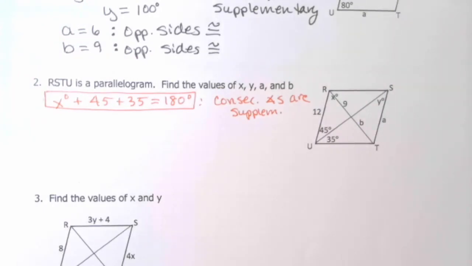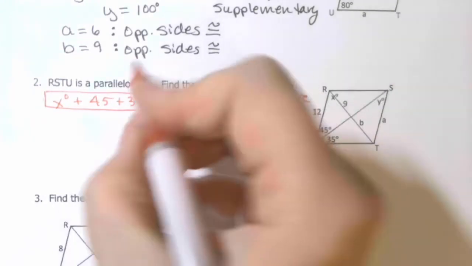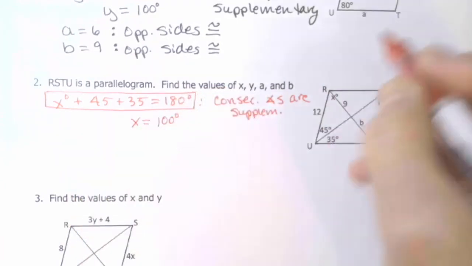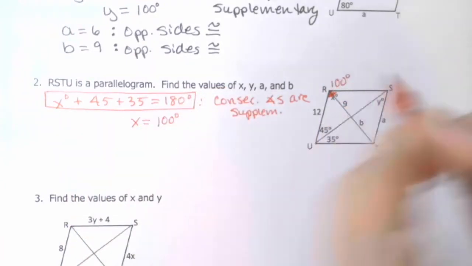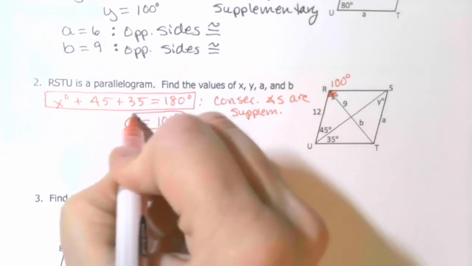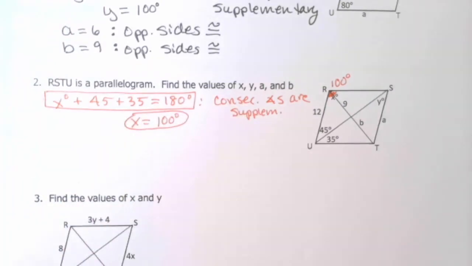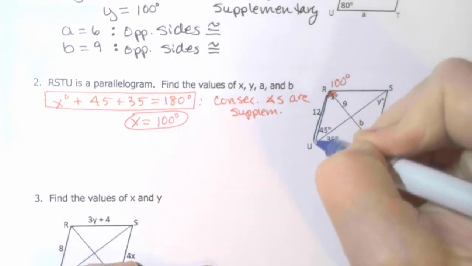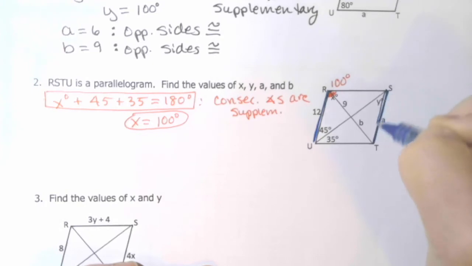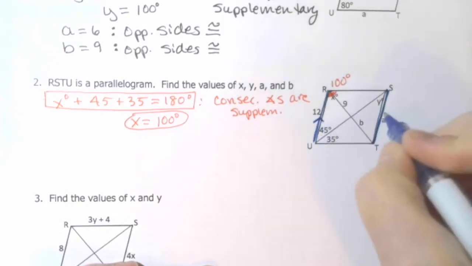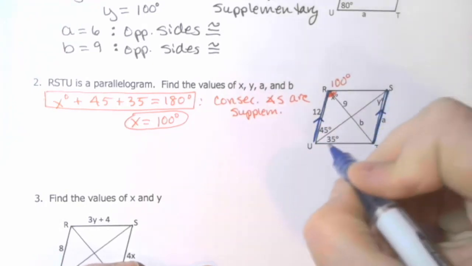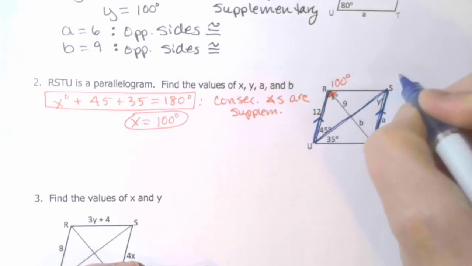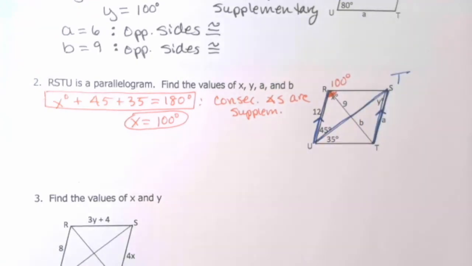And we solve, and I'm not going to go through all the solving steps because it's pretty easy. X ends up being 100 degrees. So this angle right here is 100 degrees. All right, let's look at y. Okay, here's y. Now, this is a kind of an old one that we've done before. Because this is a parallelogram, RU and ST are parallel to each other by the definition, which means that U to S could be a transversal.